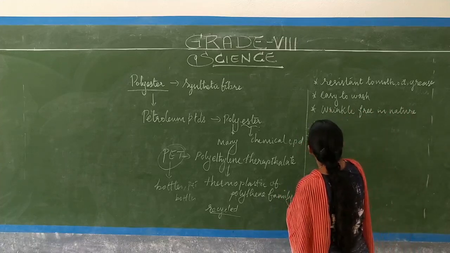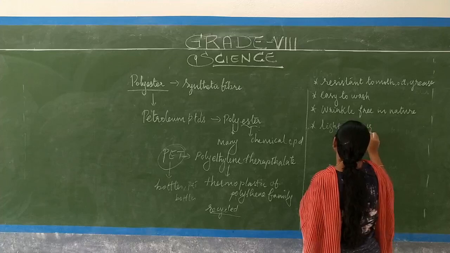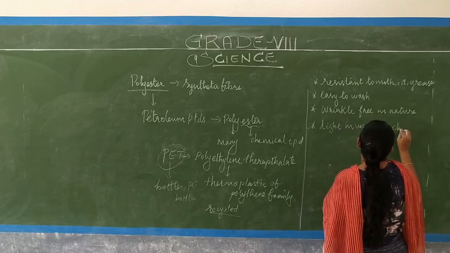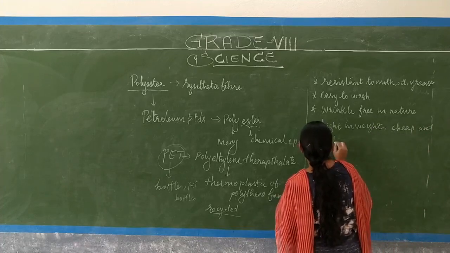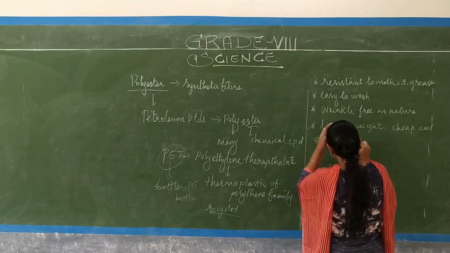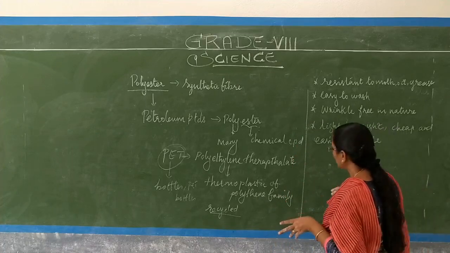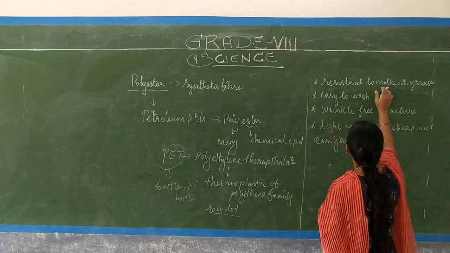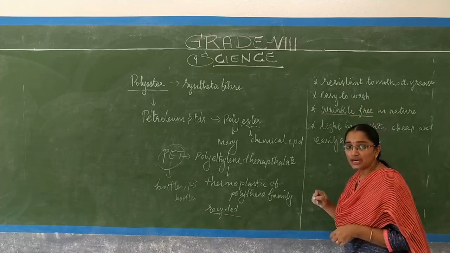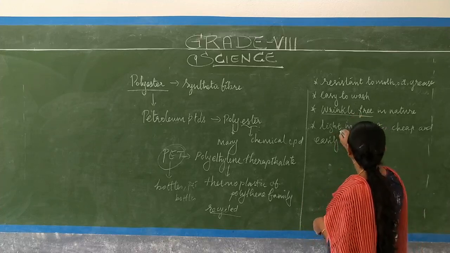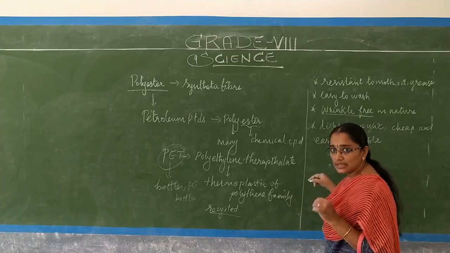And it is lightweight, cheap and easily available. Because of these properties, we prefer polyester. It also needs little ironing, and is lightweight, cheap and easily available.